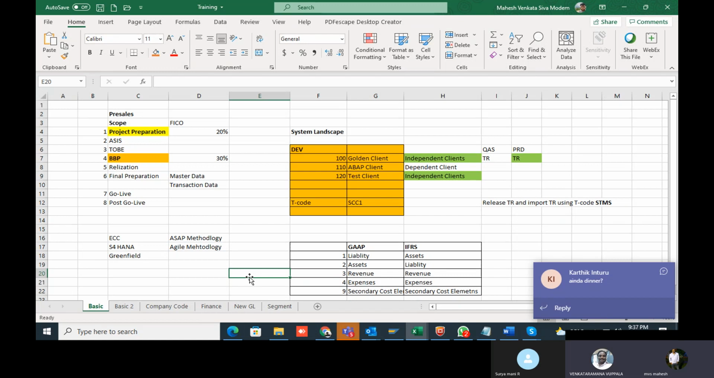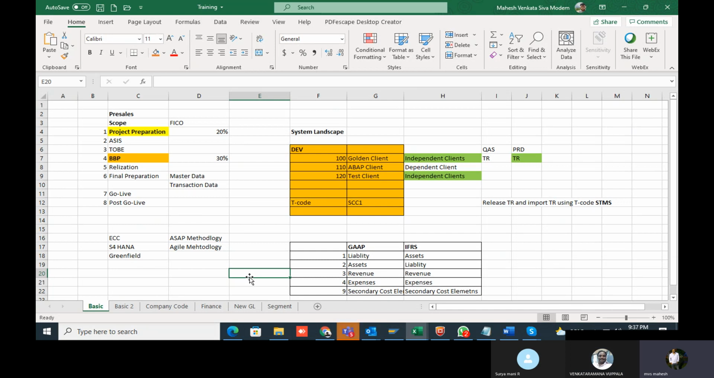And we need to look at the master data. Coming to the finance side, you have to look at the customer and GL master as the main thing, and the bank master. GL master and bank master.